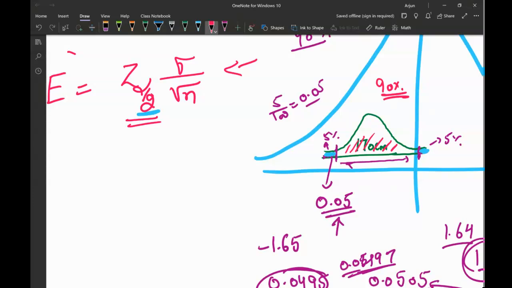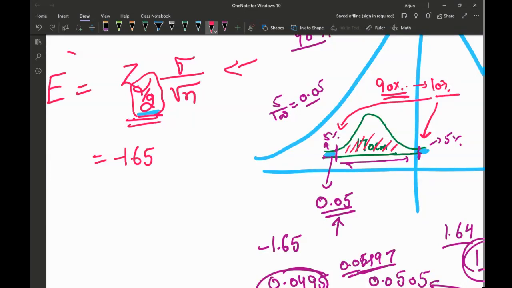To create a 90% confidence interval, you have to leave how much? You're leaving the 10%, and that 10% is equally divided over these two regions, 5% here and 5% over there. That's why I took alpha over 2 here. So this came out to be negative 1.65.